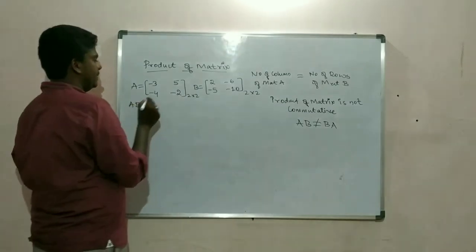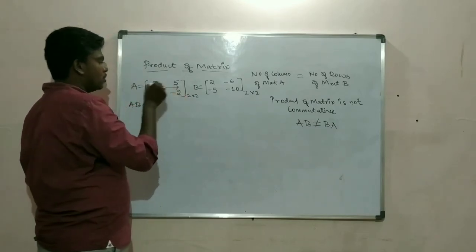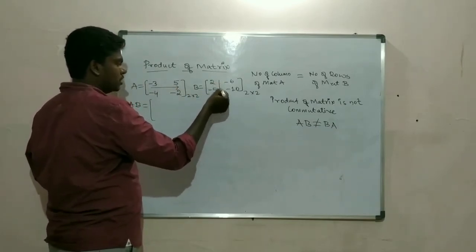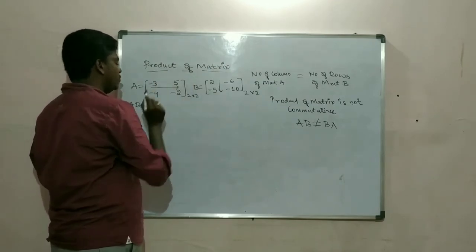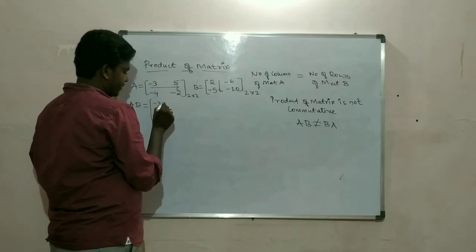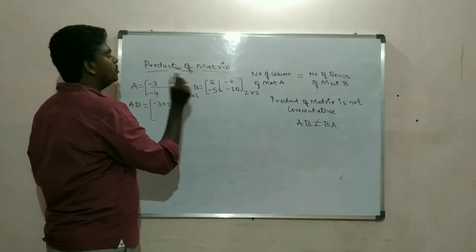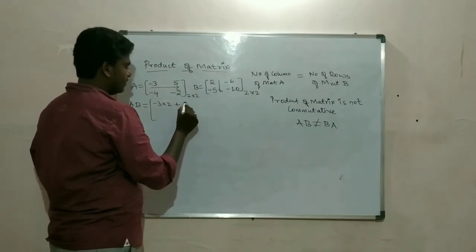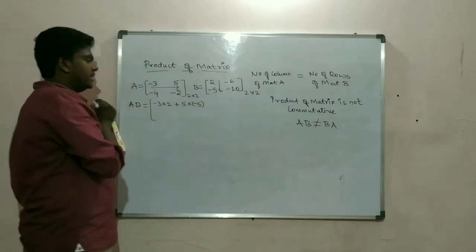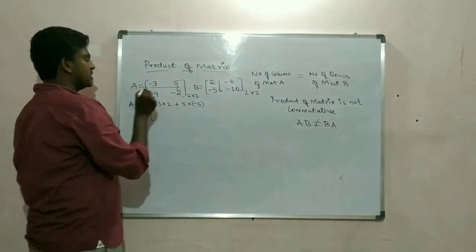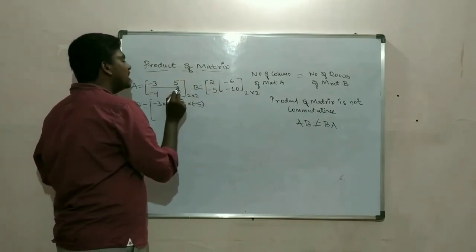See, we take elements of this row and multiply it with this column initially. So minus 3 into 2 first, minus 3 into 2 plus 5 into minus 5. So this is first row element with first column. Next thing, first row element with second column.